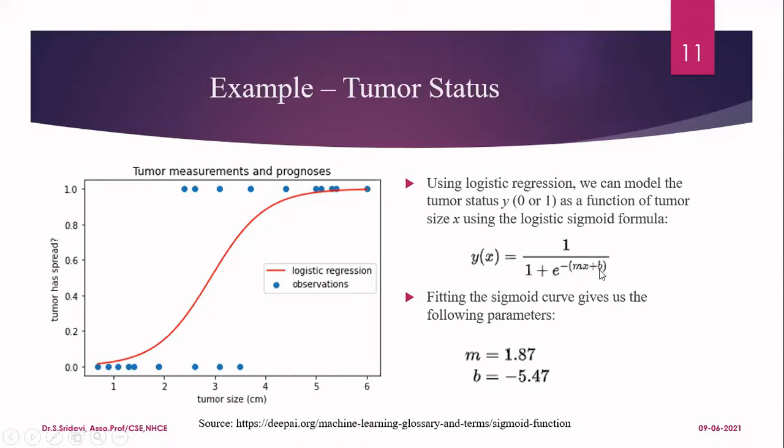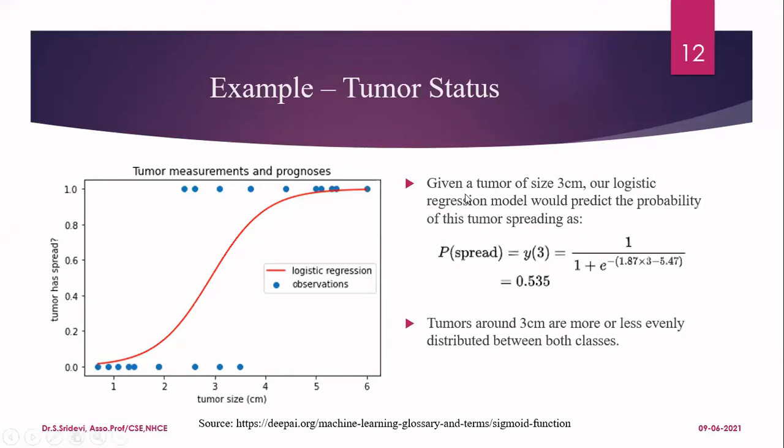Why I have given minus (mx plus b) is, again, it is a regression model. It is a straight line only, but we are going to apply that line to a sigmoid function. When you fit the sigmoid curve with respect to the parameters, finally you get the model parameters for this particular sample as m is 1.87 and b is minus 5.47. Once you know these values, if I give you any tumor size, you can predict whether the tumor has spread or has not spread.